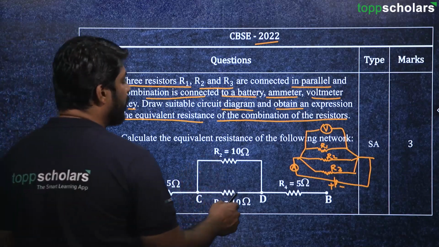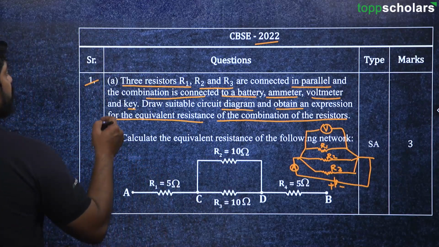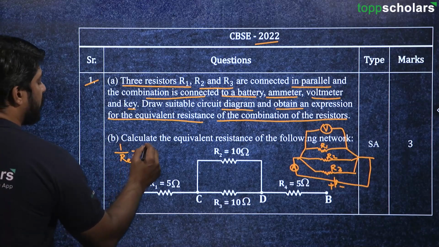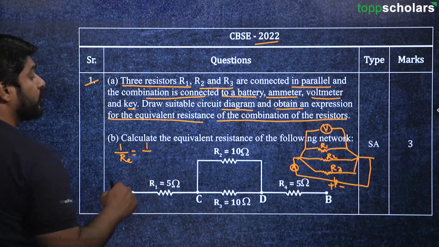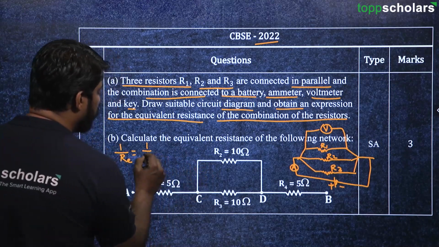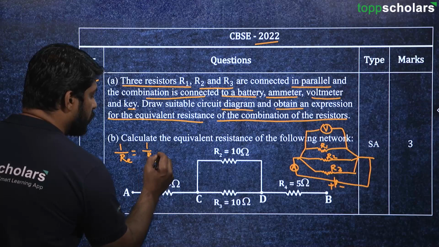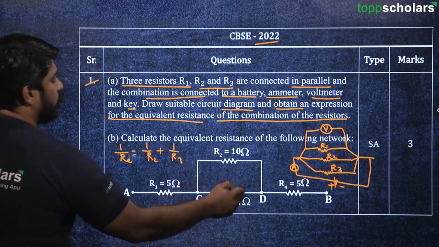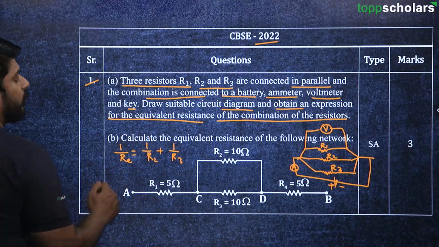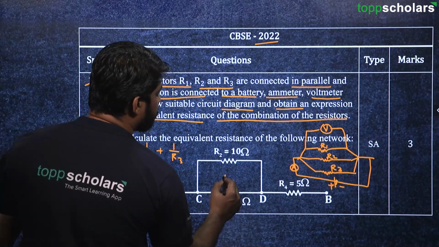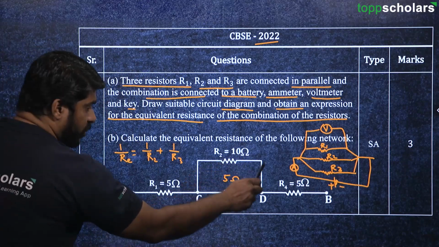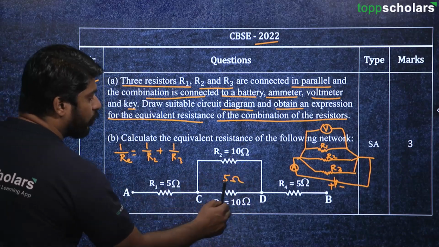So in parallel, there is a formula, as we know, 1 upon R equivalent is equal to 1 upon R2 plus 1 upon R3. If you add these numbers, finally we are going to get 5 ohms, and then this combination has an equivalent of 5 ohm.